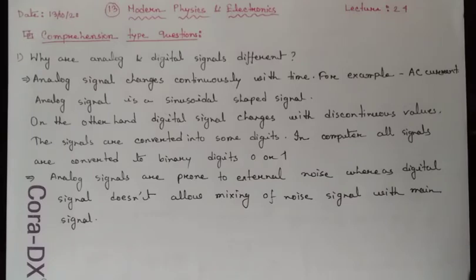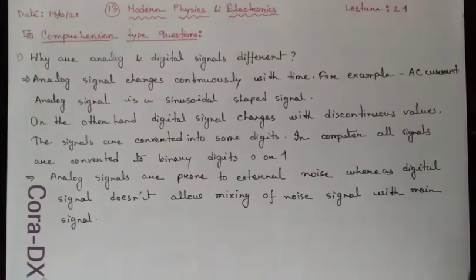Today I'm going to discuss some comprehension type questions from chapter 13, that is, modern physics and electronics, because there are four types of question in your creative question part: knowledge based, comprehension based, and so on.